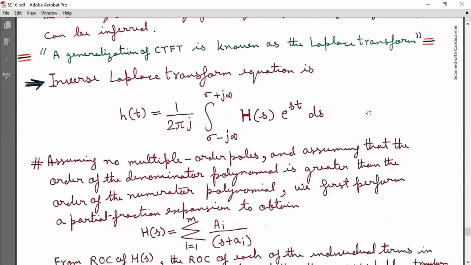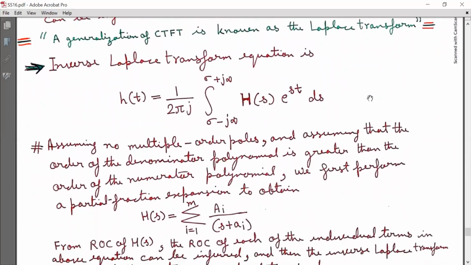Now we will have a view of the inverse Laplace transform equation, that is, h(t) is equal to 1 by 2 pi j, integration from sigma minus j infinity to sigma plus j infinity, H(s) into e raised to power st ds.